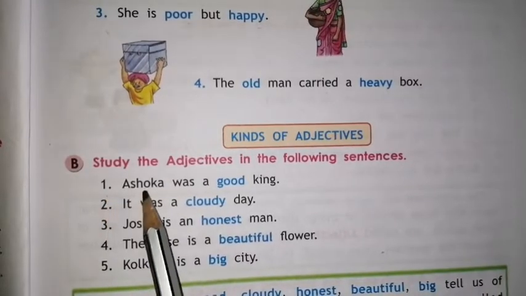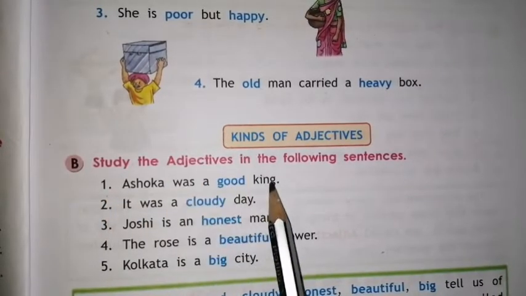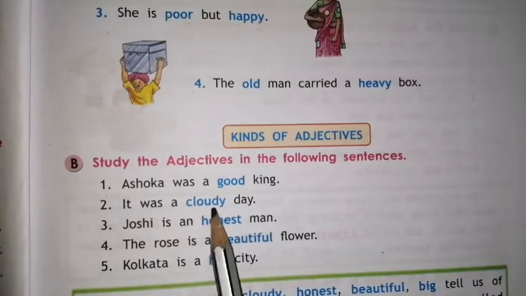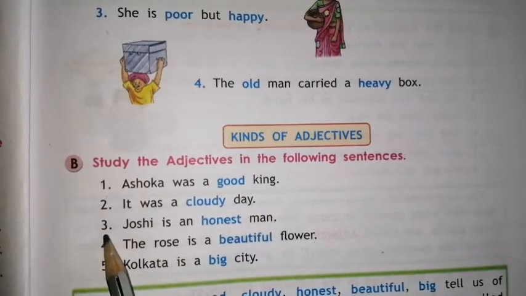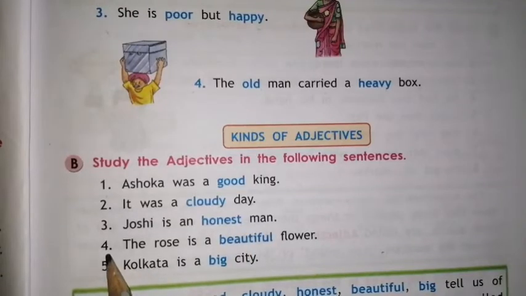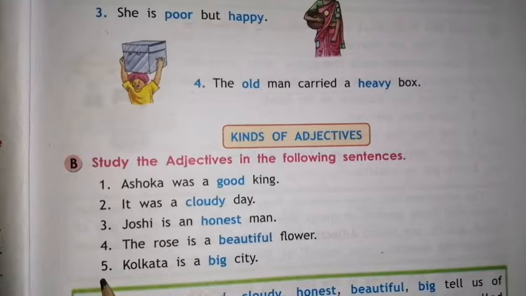Number 1. Ashoka was a good king. 2. It was a cloudy day. 3. Joshi is an honest man. 4. The rose is a beautiful flower. 5. Kolkata is a big city.